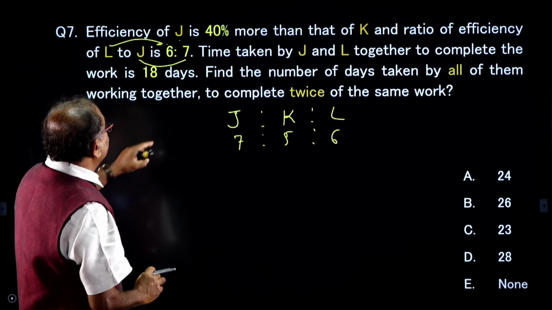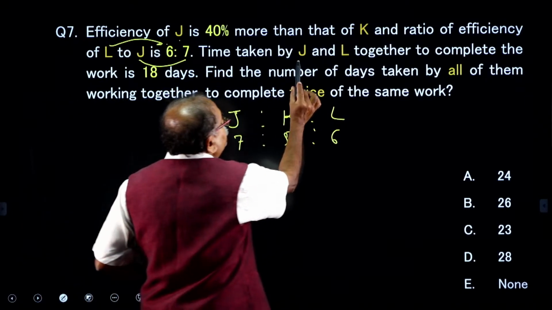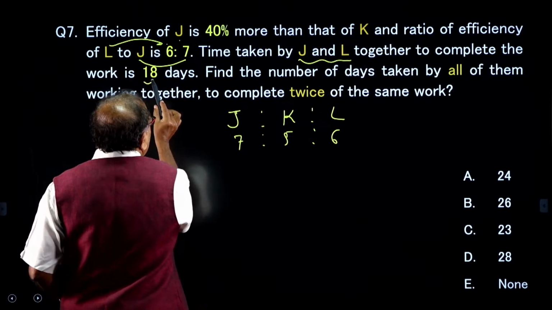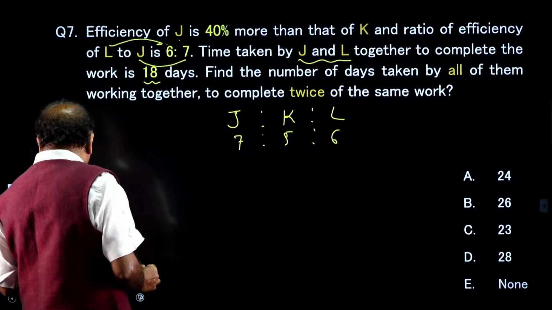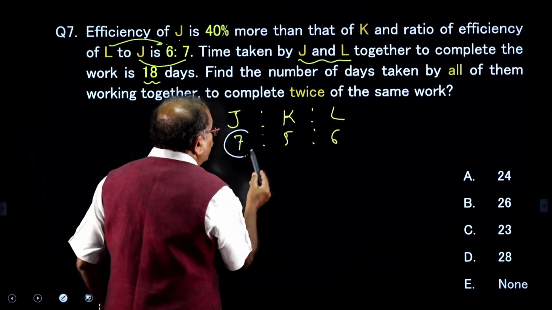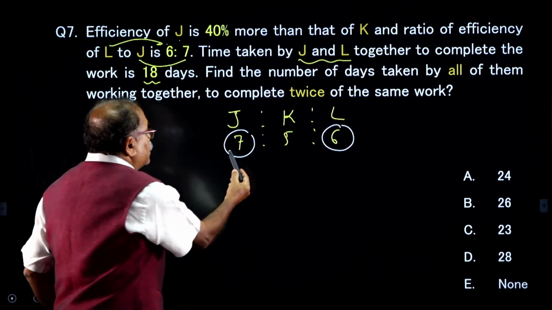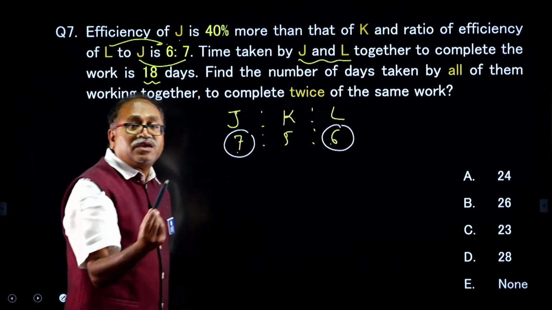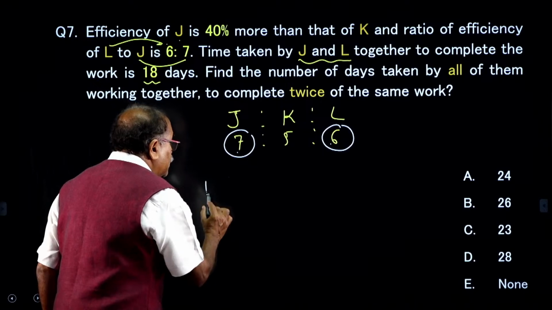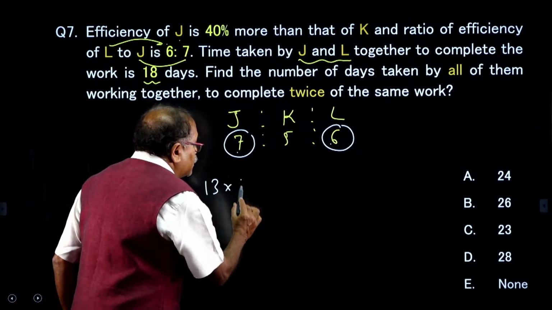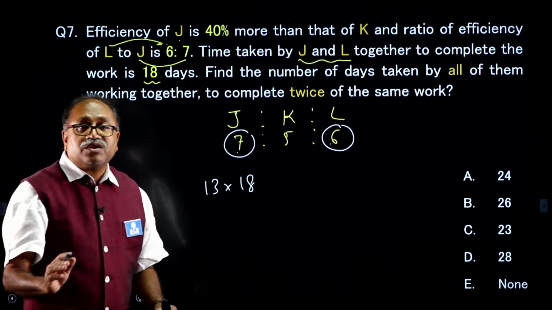And after that it says that the time taken by J and L together to complete a work is 18 days. When J and L work, what part of the efficiency is there? That is 7 plus 6, 13 efficiency. The efficiency is 13 and the number of days is 18. This is the total work.